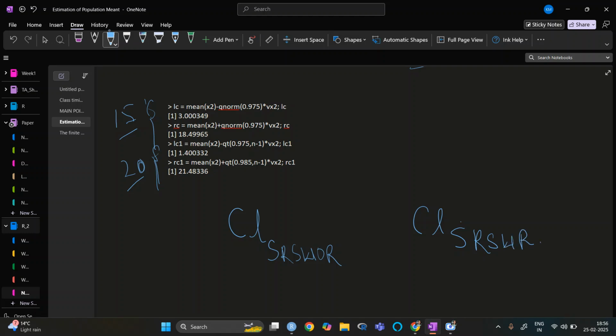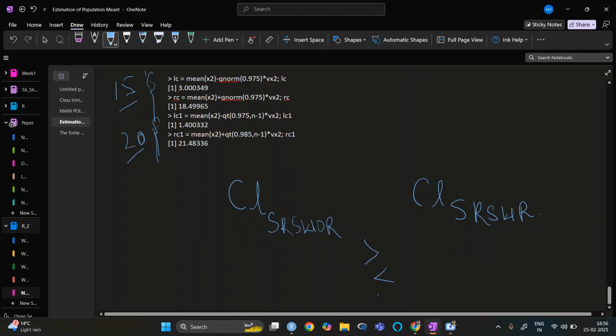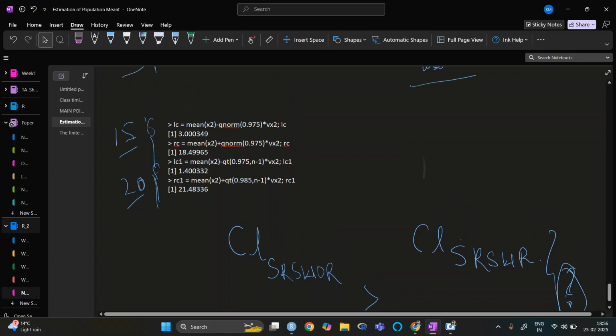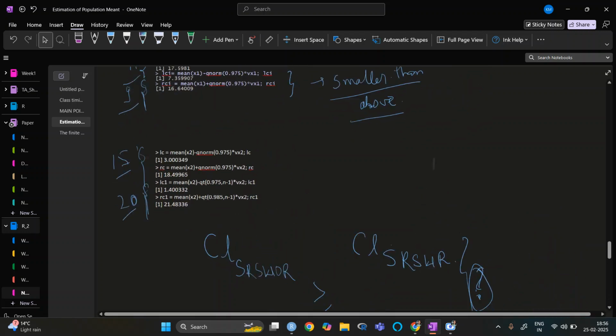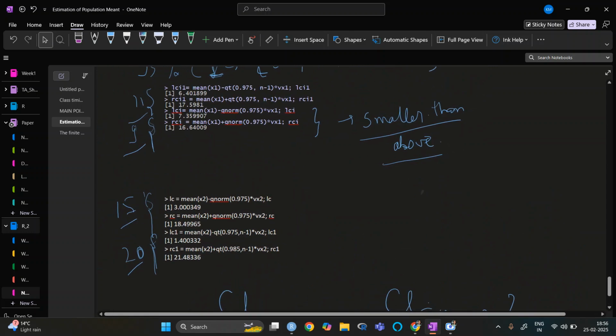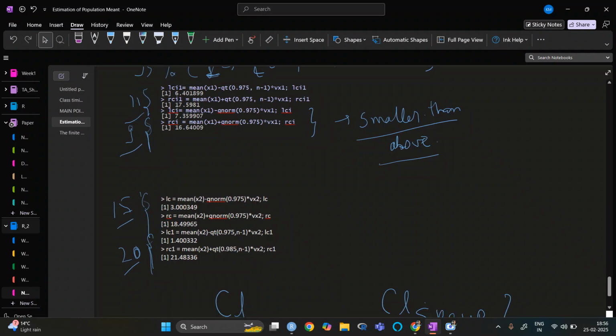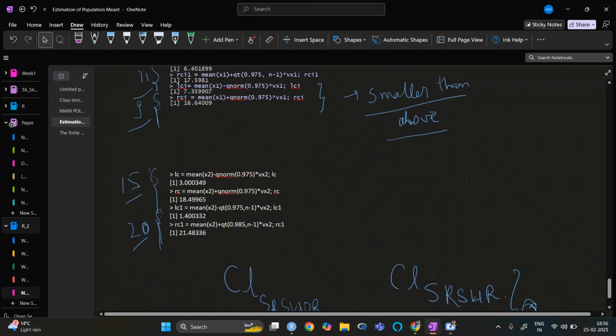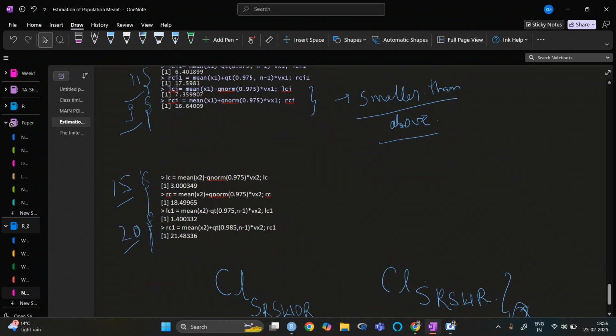What do you think will be larger? Will it be less than, greater than, or equal to? What sign will it have? Firstly, you can see from the example, but otherwise what it will be and why it will be, that matters most. You can take 1 minute.